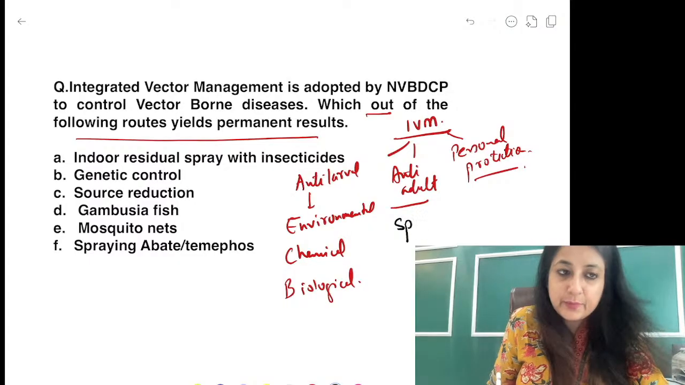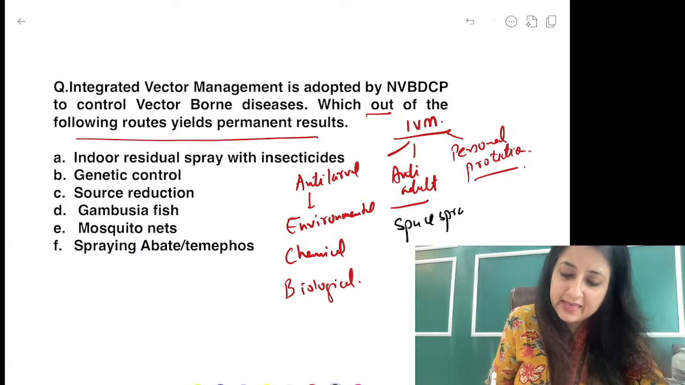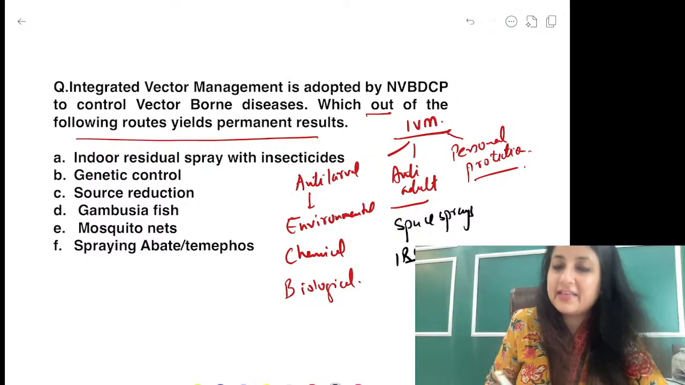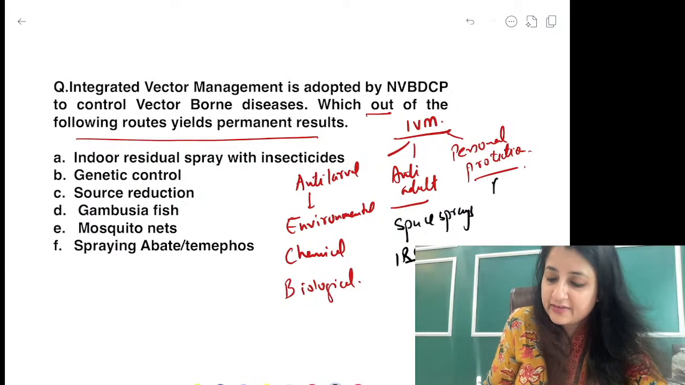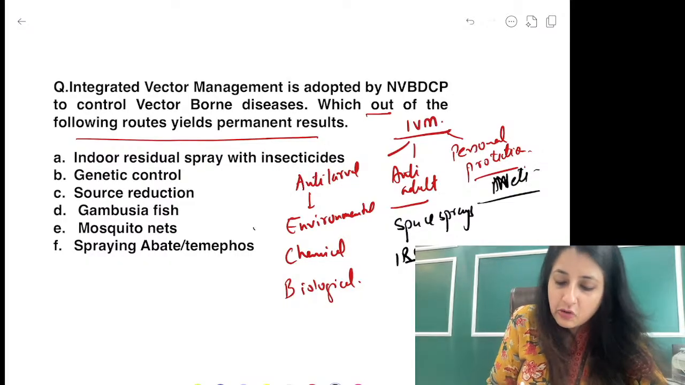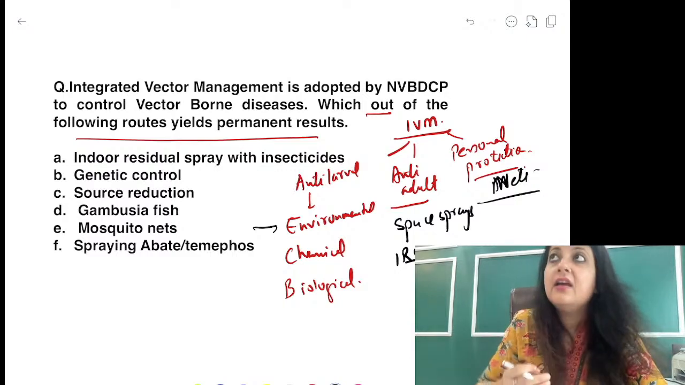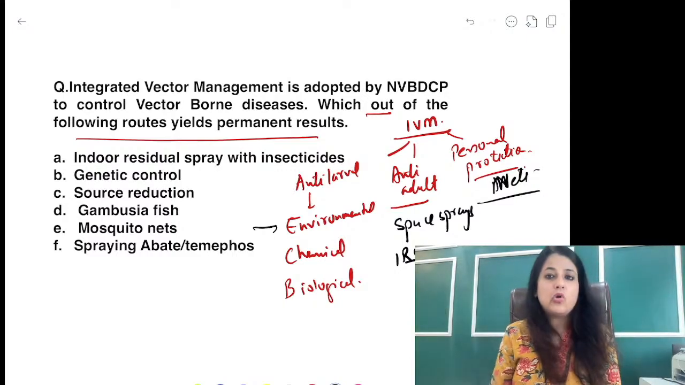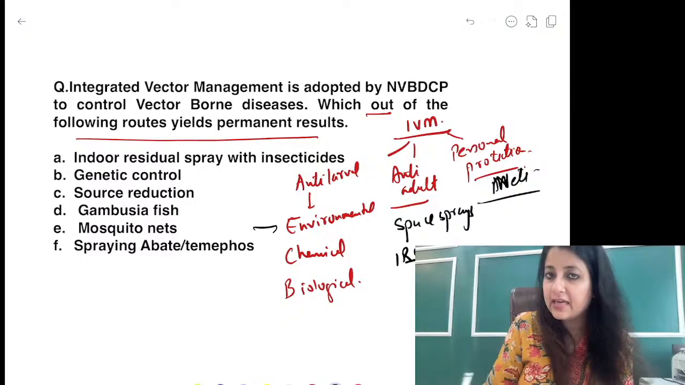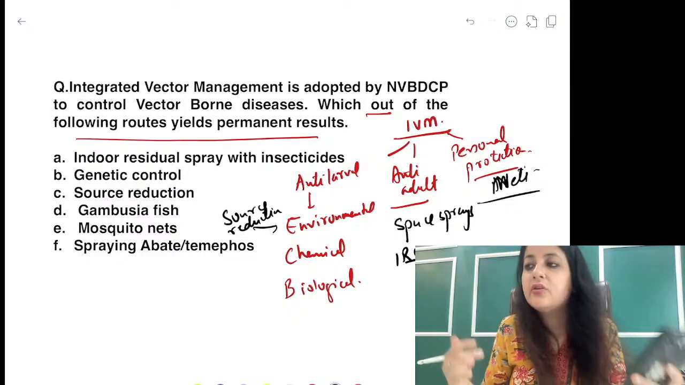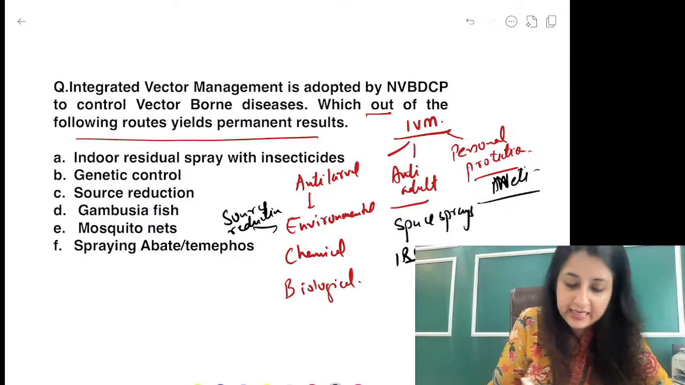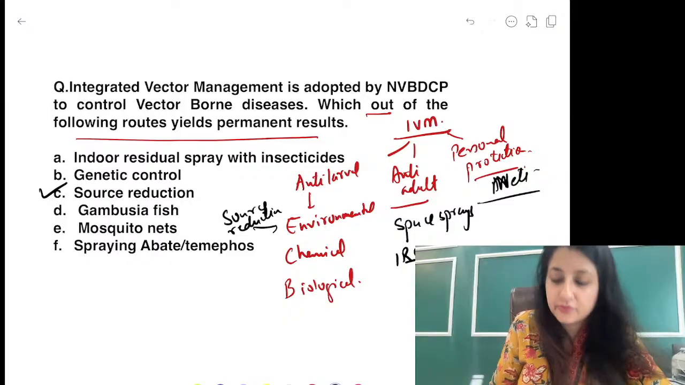You have space spray with insecticides, space sprays, indoor residual spray with insecticides. Personal protection, we are focused on mosquito nets. Clear? Now environmental means, guys, don't let anywhere water collect. So environmental on the other hand refers to source reduction. Source reduction means fill the drains and ditches, don't let water collect, all of that. Okay, so that is going to yield your permanent result.